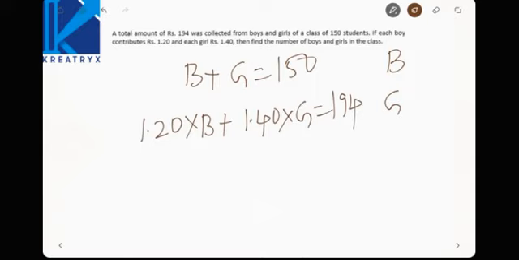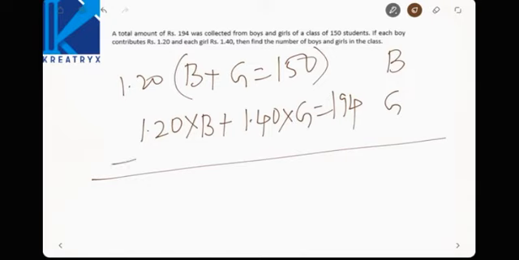Now how to find out B? See here, multiply the first equation with 1.20, and subtract: this gets cancelled, right? 1.40 minus 1.20, see here, 1.4 minus 1.2 will be equal to 0.2.